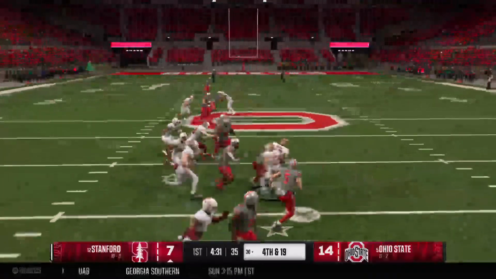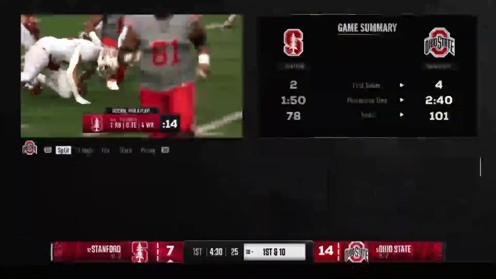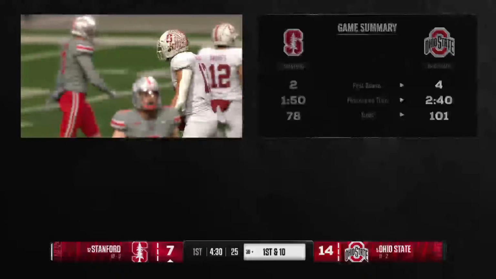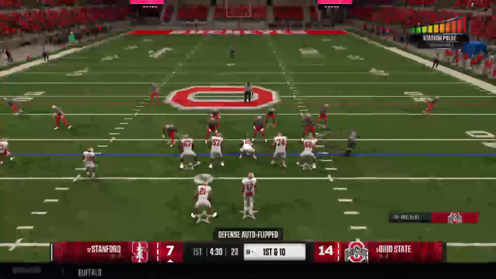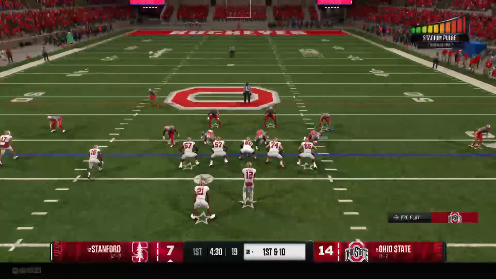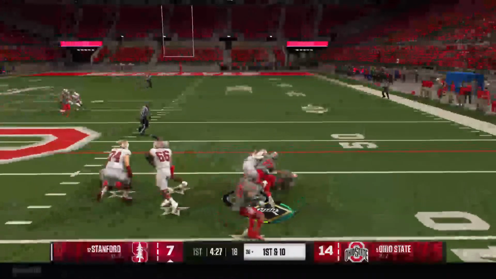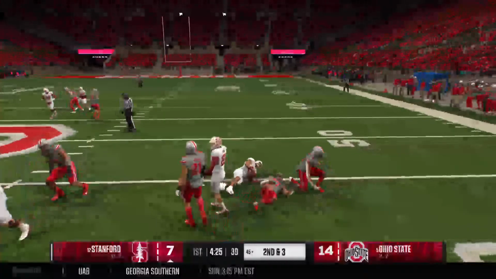And here's the return. Good effort by the return man. They get him down, but that's a solid gain on the return. And the Stanford offense is back out on the field. They came up empty on the last possession, forced to punt it away. And they begin to click now. And the ball is handed off out of the shotgun. Solid run, tackled at the 45-yard line.